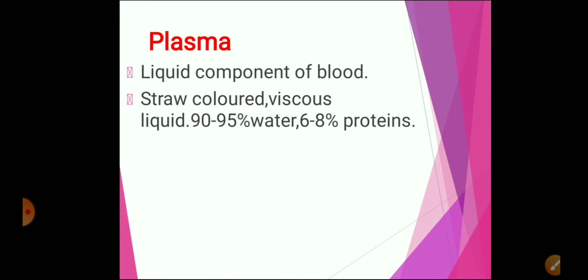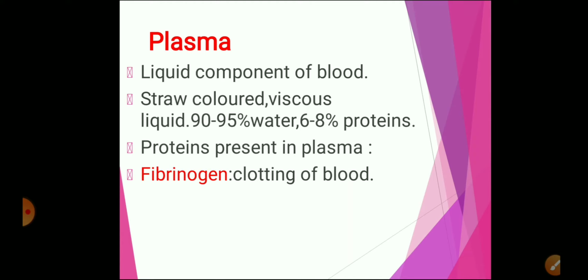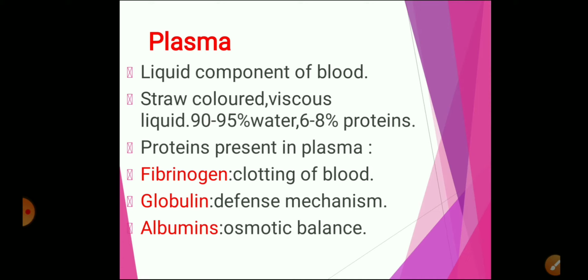The major proteins found in plasma are fibrinogen, globulins, and albumins. Each of these proteins has a specific function. First, let's see albumins.